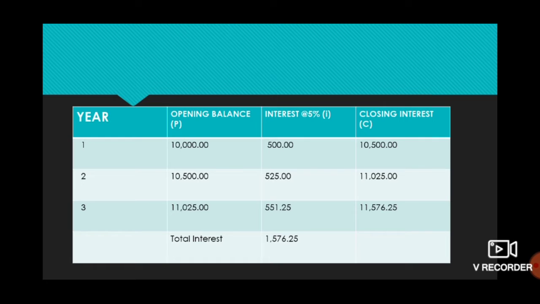For example, in year 1, your opening balance will be 10,000 pesos. The interest will be 5%, and the closing balance will be the total. So, 10,000 pesos, you will just multiply it by 0.05 because 5% is the interest. So, 10,000 pesos times 0.05 will be 10,500 because the 500 is your interest and it is the 5%. So 10,500 is the closing balance, and that money you will use as the opening balance in your year 2.